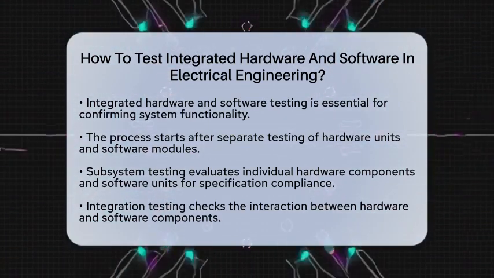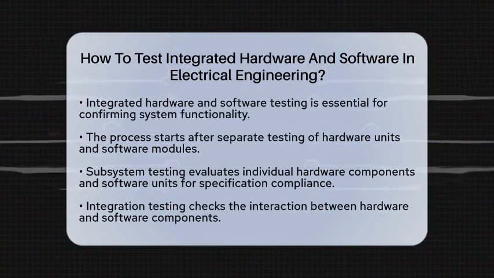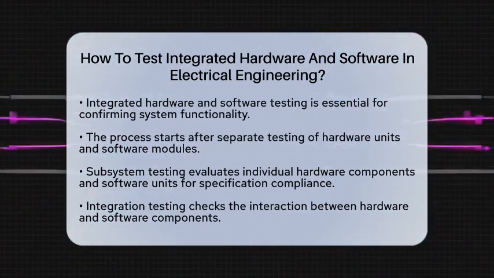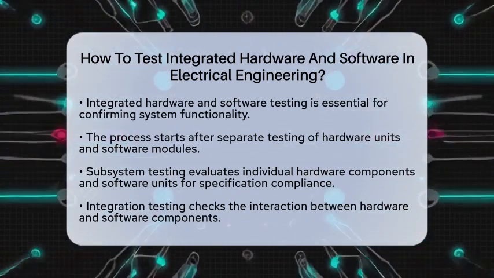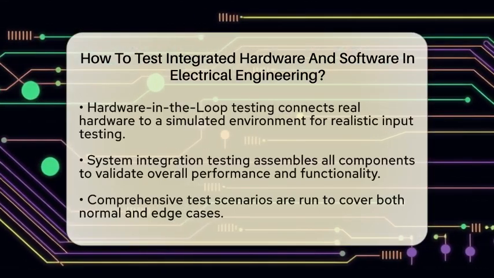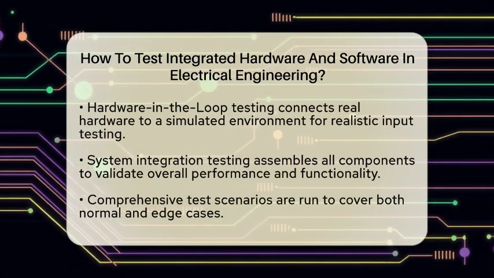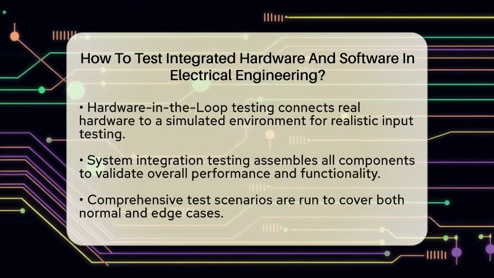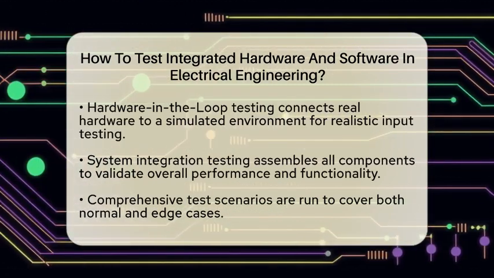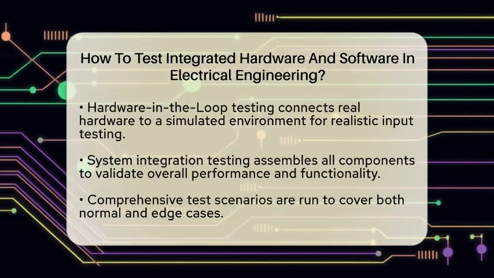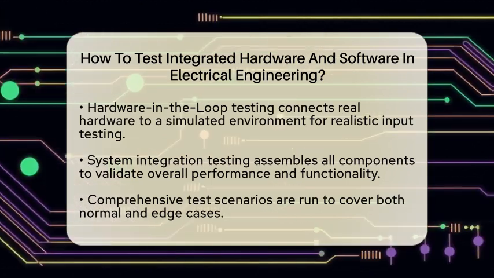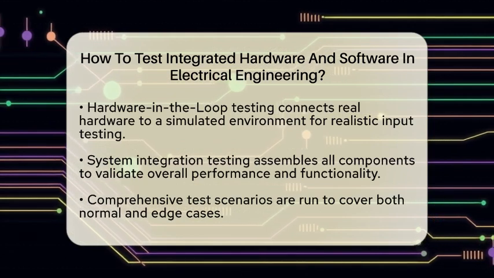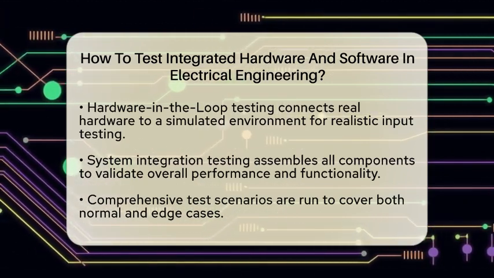Next comes integration testing. This stage combines the hardware and software components to verify their interaction. A popular method used is hardware-in-the-loop testing. In this setup, real hardware connects to a simulated environment that mimics real-world inputs and conditions. For instance, if a microcontroller controls a motor, it can be tested with a simulator that generates sensor signals. This allows engineers to observe how the software responds to hardware signals without needing a complete physical prototype.